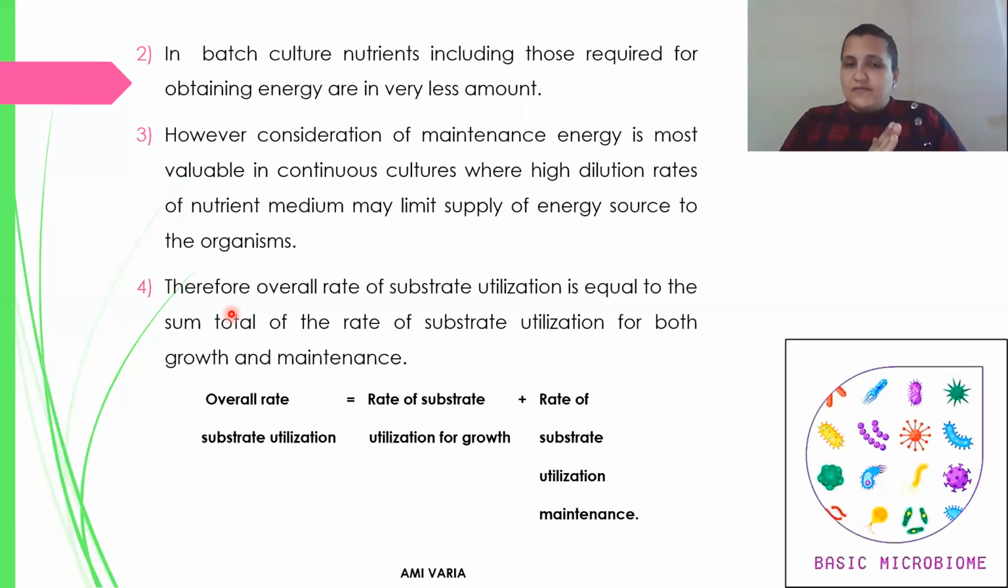The overall rate of substrate utilization is equal to the sum total of the rate of substrate utilization for both growth and maintenance. The equation is: overall rate of substrate utilization is equal to rate of substrate utilization for growth plus rate of substrate utilization for maintenance. This is all about the maintenance energy, mathematical equation, generation time, and growth rate.